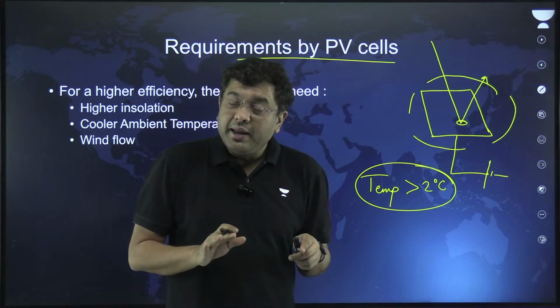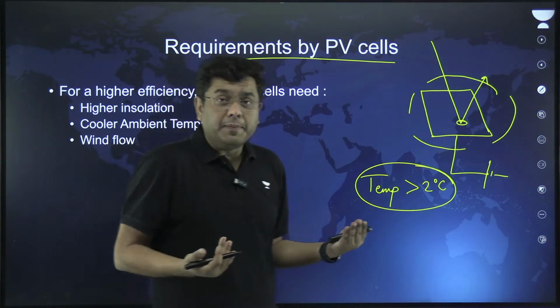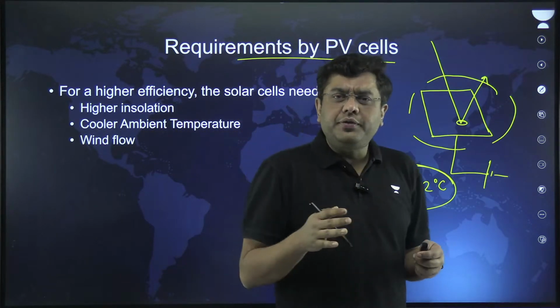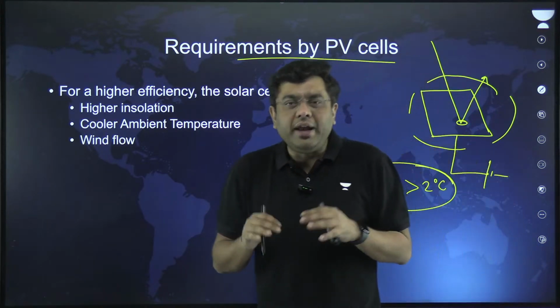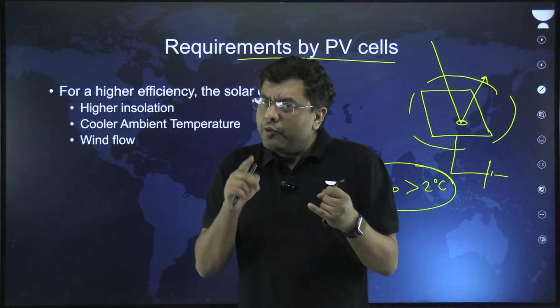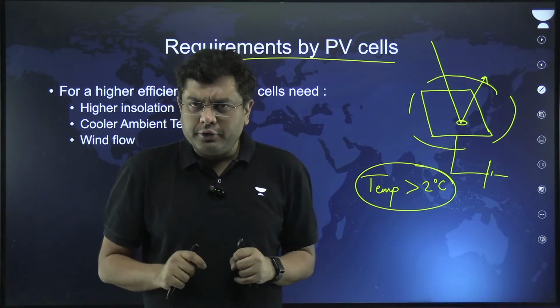So you have to limit the ambient temperature. How do you do that? If you have some breeze, some amount of wind blowing about, that brings about a cooling factor.